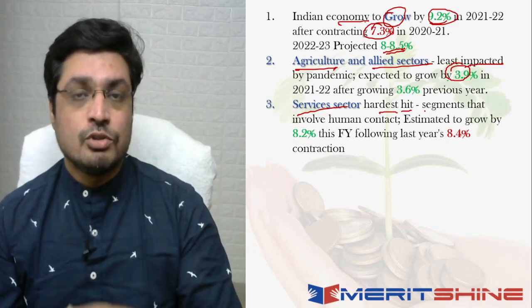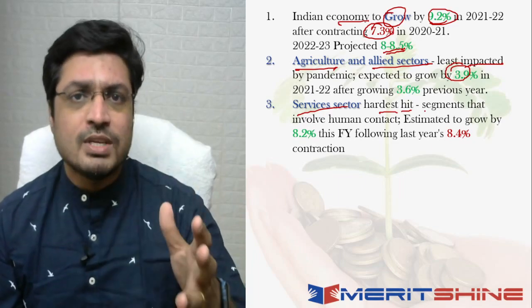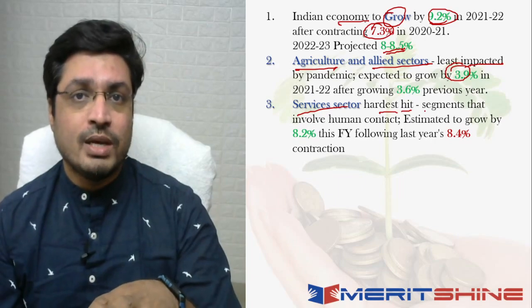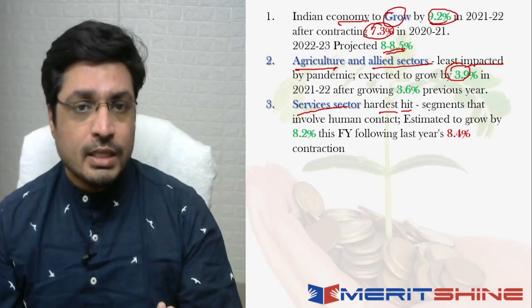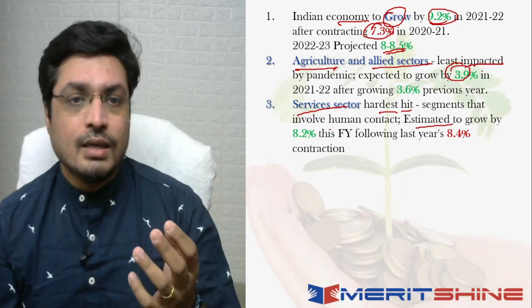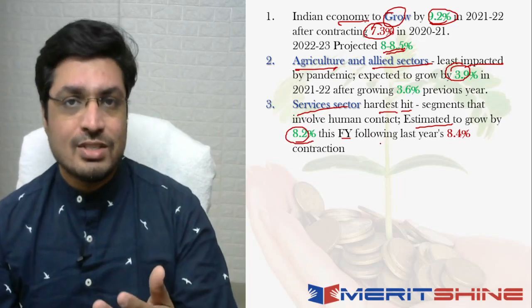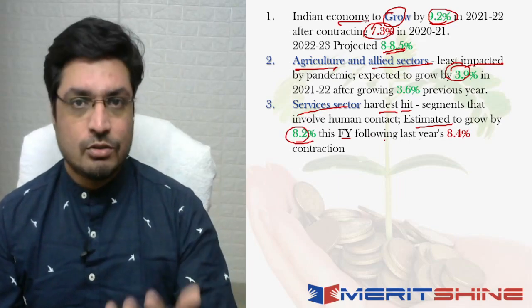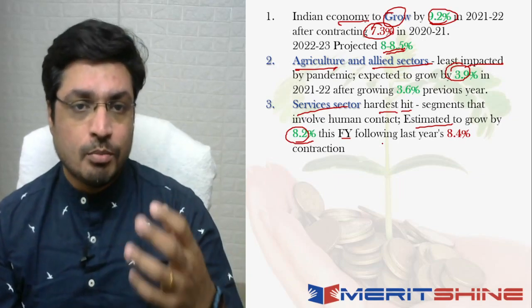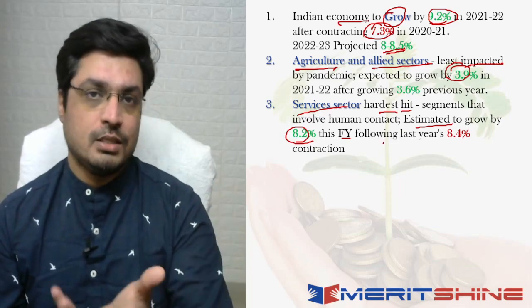Human contact is there. So you talk about many of the sectors, you talk about the IT BPO, you talk about your tourism sector, right? So many other allied sectors that are there within the startup ecosystem as well. All of these were definitely impacted by the pandemic situation. And isme ye hai ki it is estimated to grow at 8.2% in this financial year, following a contraction last year at 8.4%. Right, so from a drop of 8.4, it is basically at 8.2% this year. But the point is, abhi bhi, it is definitely the hardest hit sector as far as the pandemic is concerned.